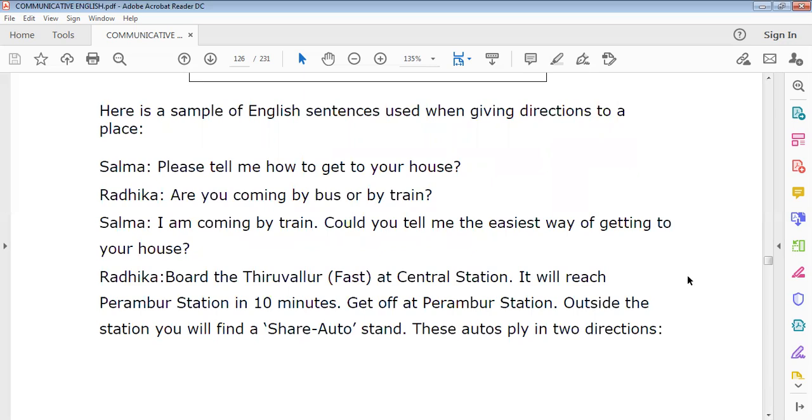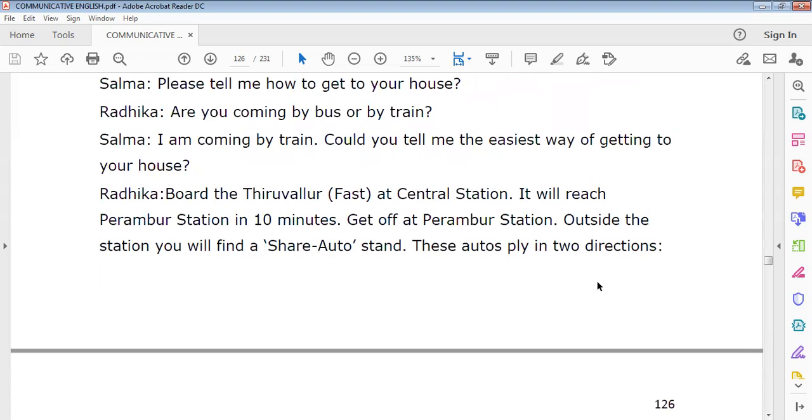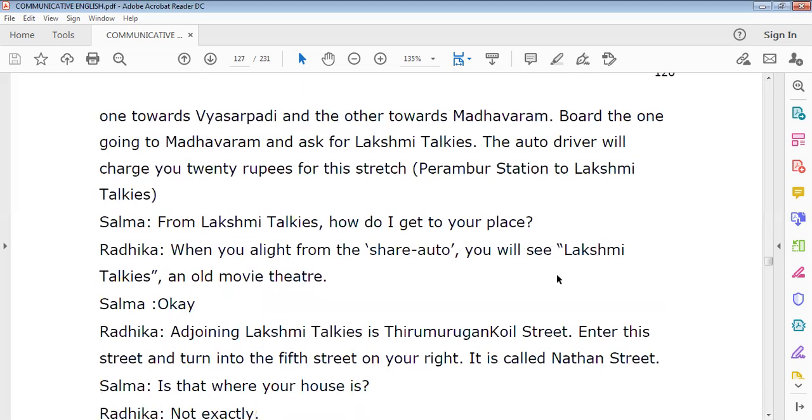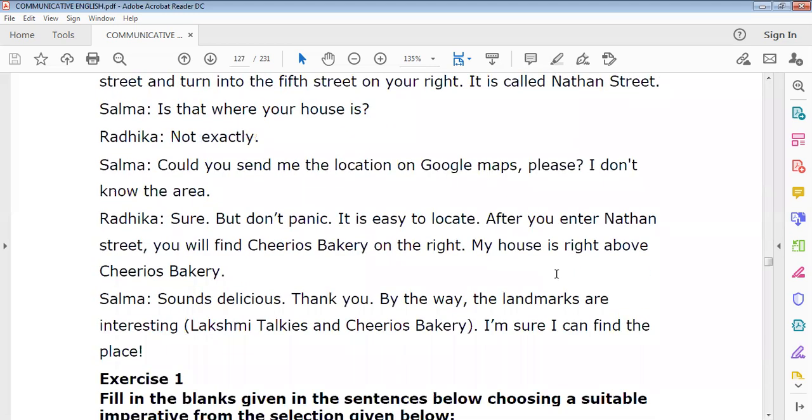What are all the words? Board the Tiruvallur fast train, that is the train name. Then at Central Station. It will reach Peramur station in 10 minutes. Get off. Outside the station, you will find. These are all the words that you will use as structures to give instructions or directions. See, if you read this, you can understand how instructions and directions are given in a very crystal clear manner.